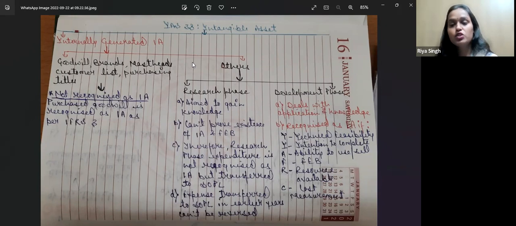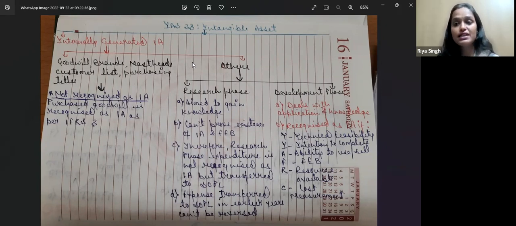Some other things are also there, like the research phase or the development phase. In this case also, what will be the treatment if we are doing research about any intangible asset, or if we have already developed any intangible asset? If it is a research phase, it should be aimed at gaining knowledge. There should be some research from which we are going to gain knowledge.